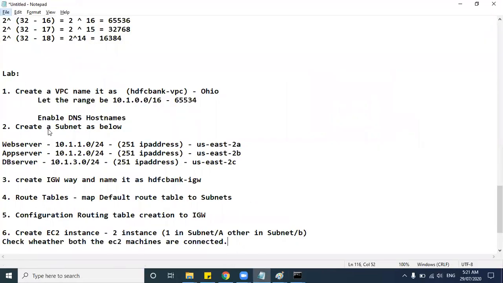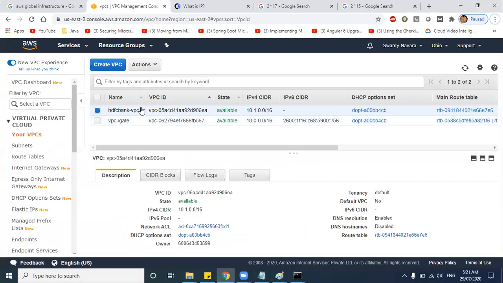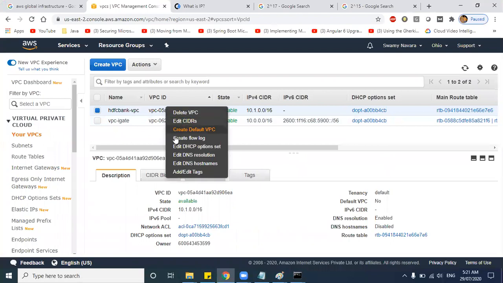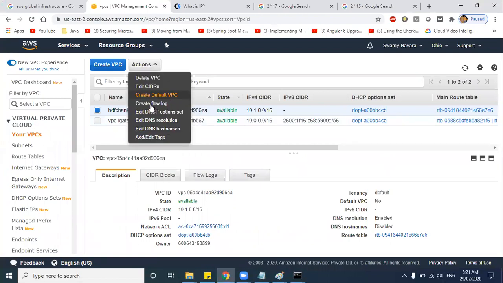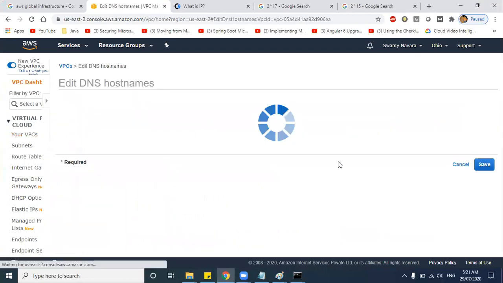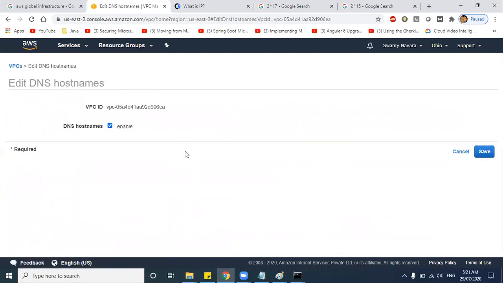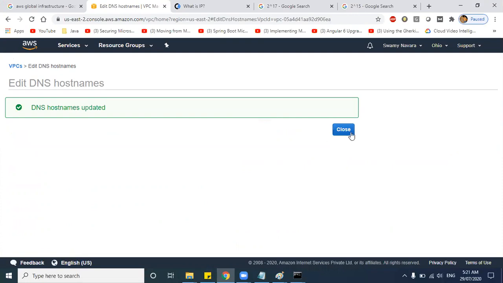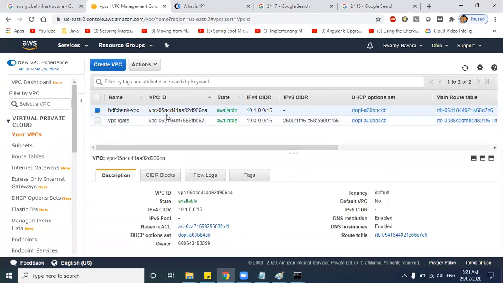So let us do this lab step by step now, guys. So first one is creating a VPC, HDFC Bank, that we have done now, and enable DNS host names. So if you see here, these are HDFC VPC, guys. So right click here, make actions. Edit DNS host names. Click on enable DNS host names, because when you launch an EC2 instance, it should show what is the instance name there. Yeah, there's success. So now VPC is created, guys.